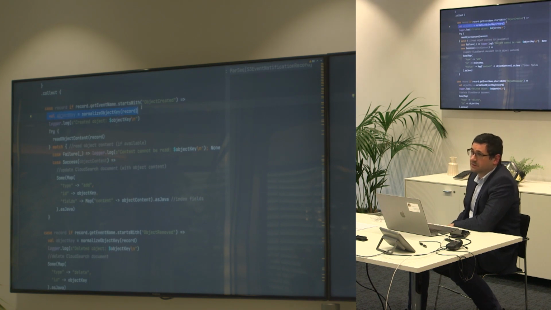Our key in the record is just the file name. It can be more complex. We need to normalize it. I'm just removing all the non-ASCII characters and all the white space for that.